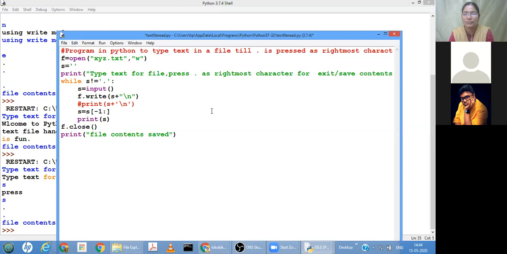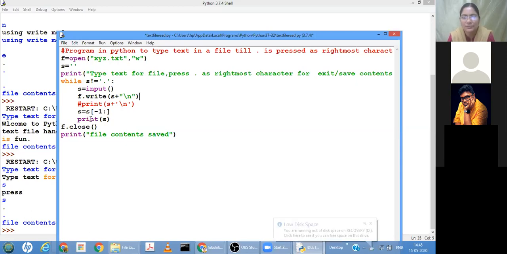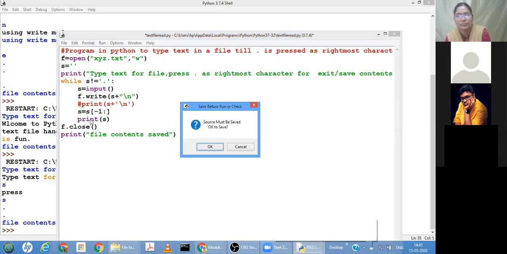Ma'am, when we had put the dot at the end. Yes, ma'am. Ma'am, but suppose in the second line we had written 3 letters and then put a dot and then continue writing letters. Ma'am, suppose welcome to Python program dot file is, and then we press the enter button.